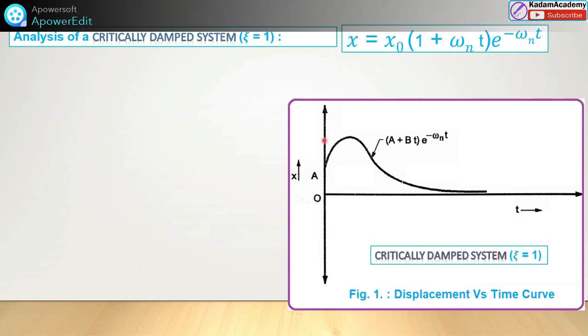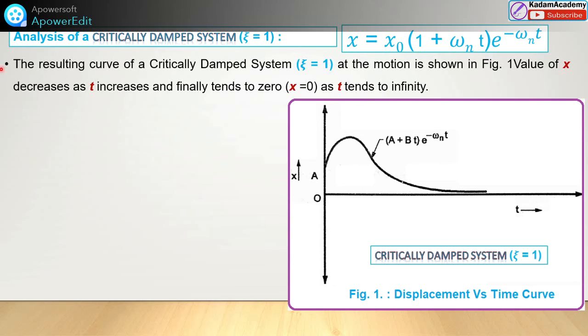In this case, observe this displacement versus time graph. This graph will suddenly come to the mean position, and it is on one side only. This is not like a sinusoidal wave, so it is a non-periodic motion. So friends, what will the analysis of this critically damped system be?